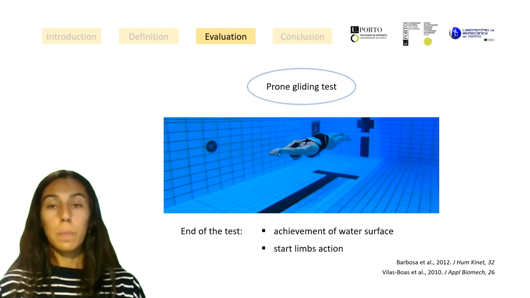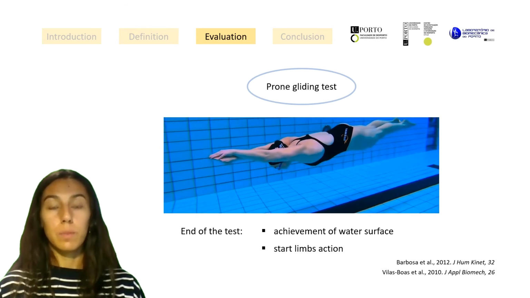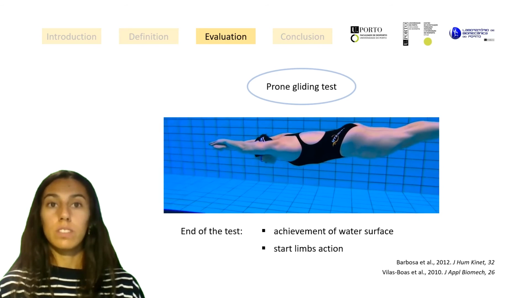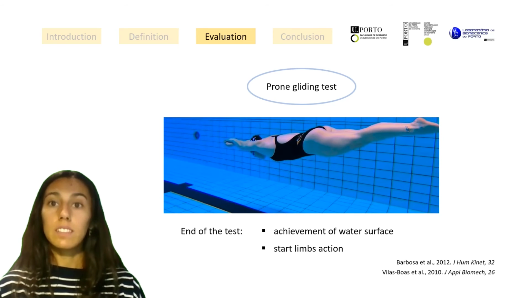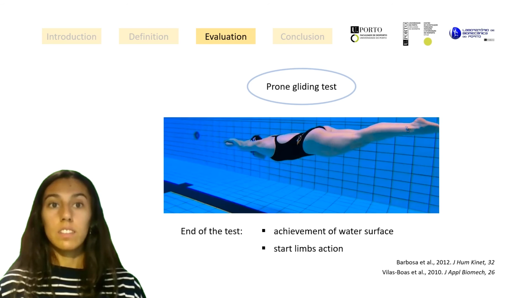hydrodynamic performance. In this test, swimmers are asked to push off the wall at a given immersion level and to glide in the streamlined position for the maximal horizontal distance that they are able to travel without limb action. The test ends when swimmers reach the water surface and/or start any limb actions. It measures the maximal horizontal distance traveled by the swimmer from the wall to the feet, and it is considered that higher gliding distances represent a submission to lower drag force.